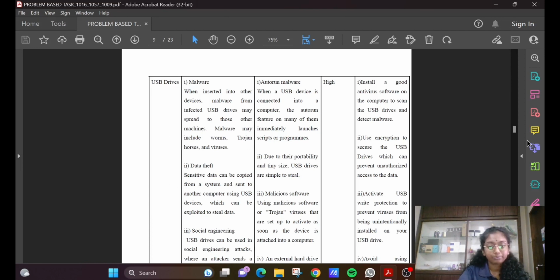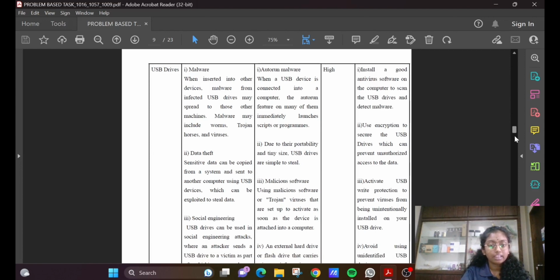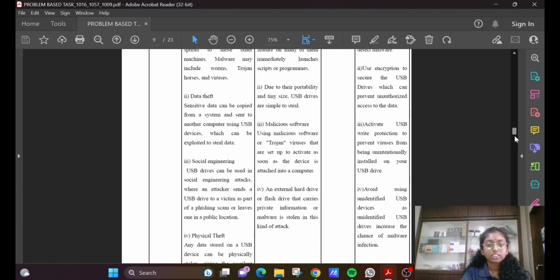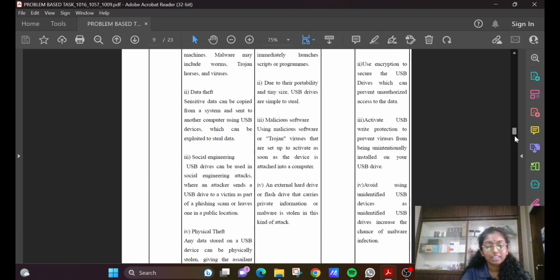The next one is data theft. Sensitive data can be copied from a system and sent to another computer using USB devices, which can be exploited to steal the data. The third one is social engineering. A USB drive can be used in social engineering attacks, where an attacker sends a USB drive to a victim as part of a phishing scam or leaves one in a public location.